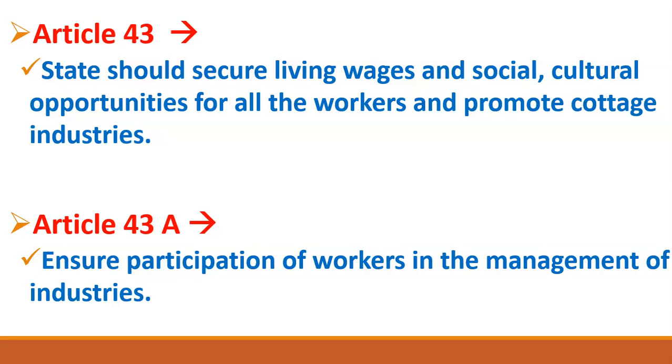The production of goods takes place in the house of laborers using conventional methods. So the place of production of goods is the house of laborers. Laborers produce goods in their houses, and they only use conventional methods, not modern methods, for the production of goods. So a cottage industry is a kind of industry that can be started with very low investment, and the production of goods takes place in the house of laborers using conventional methods. These kinds of industries are known as cottage industries.